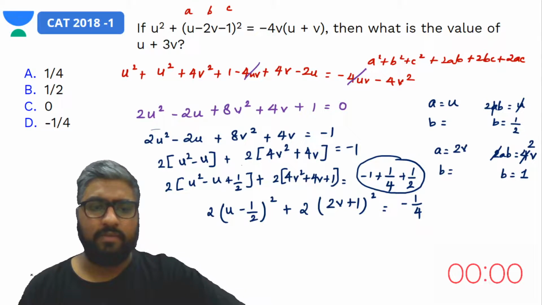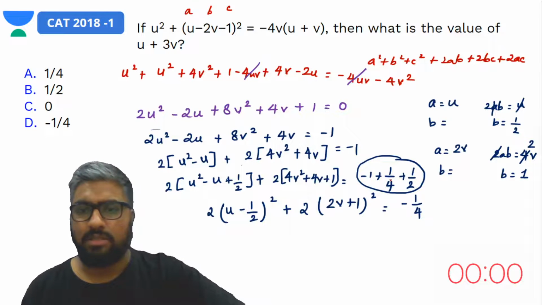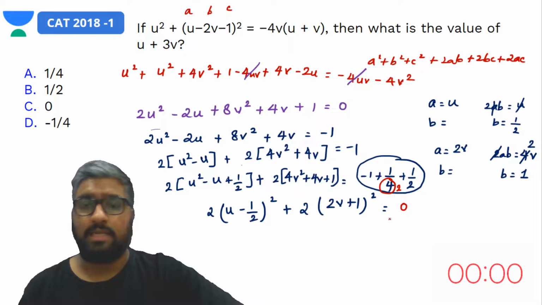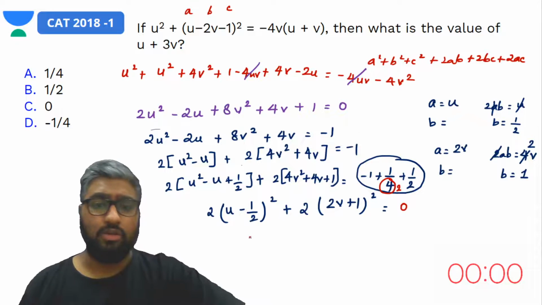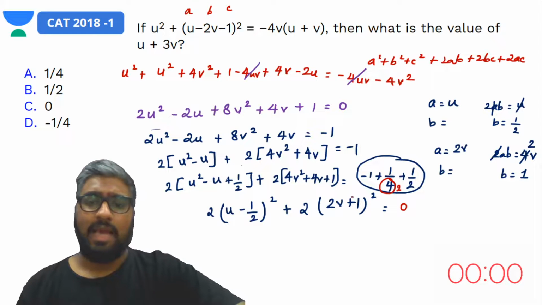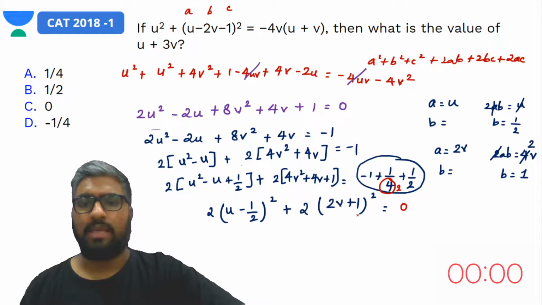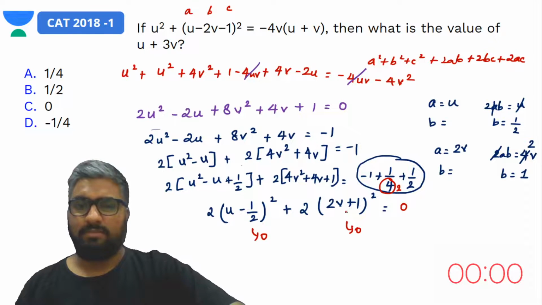Anyway, we can go through this entire thing again, but keeping in mind that this part should be a 1 by 2. Then we would get a 0 here. That would basically give us the value of u minus 1 by 2 the whole square, and the value of 2v plus 1 the whole square should be equal to 0. So this part would be equal to 0, and this part would also be equal to 0. Okay, there's something wrong here.